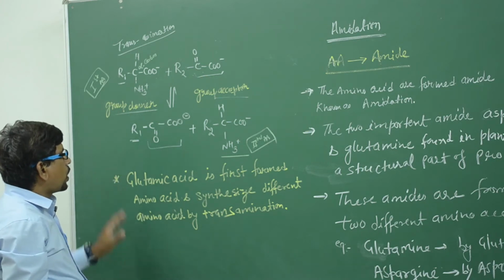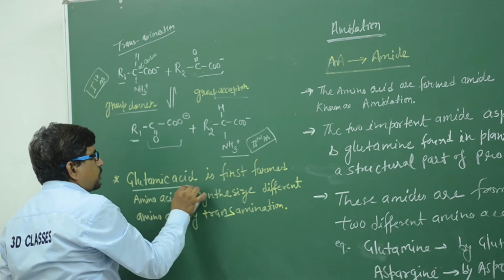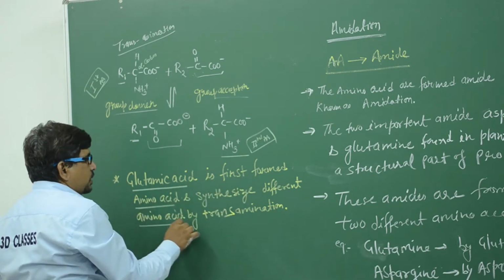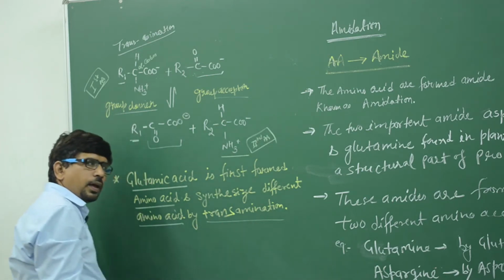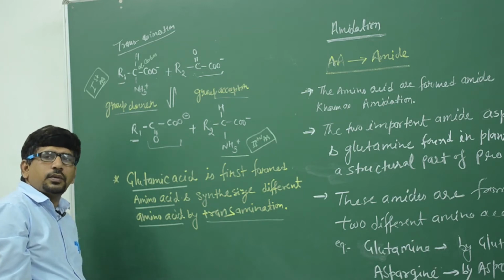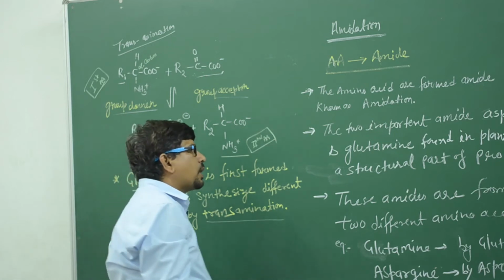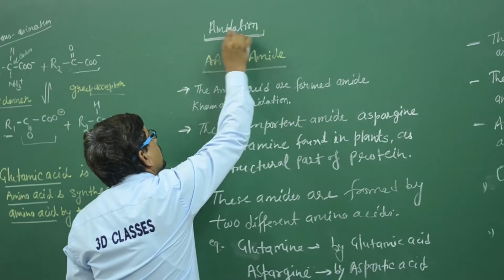And glutamic acid is the first formed amino acid, and the different amino acids are synthesized by transamination. Clear? That is the formation of the amino acid. Clear? Then today we discuss next the amidation. Next we discuss the amidation.